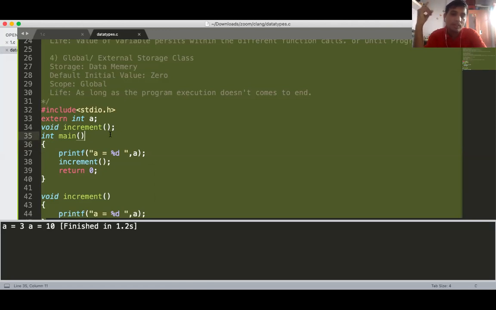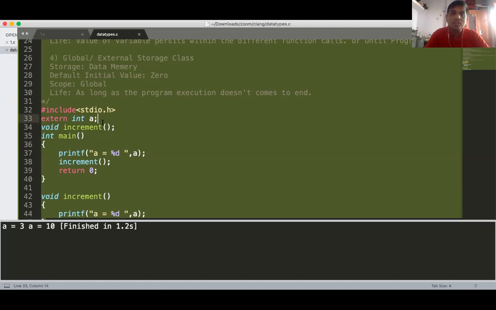So if A is declared in one of your files, and now you want to reuse that same A in your main function, then you need to declare that A as extern. The meaning is that A has already been declared by some other file. No need to declare it again. Getting? So only one A is available for the whole program.